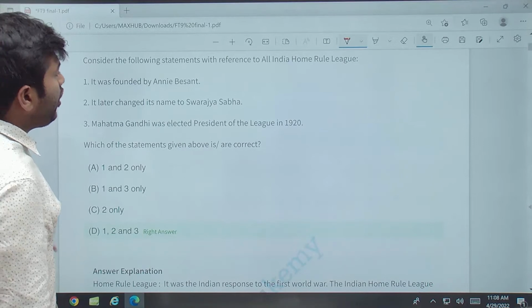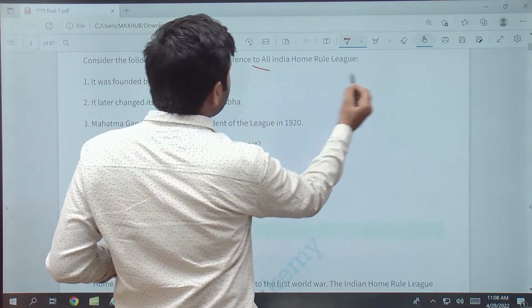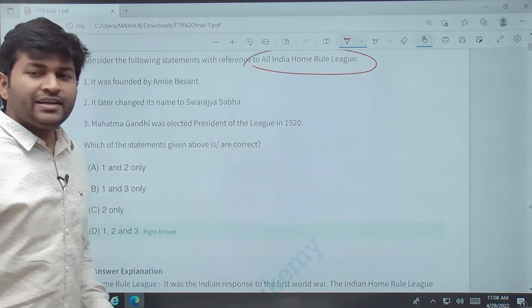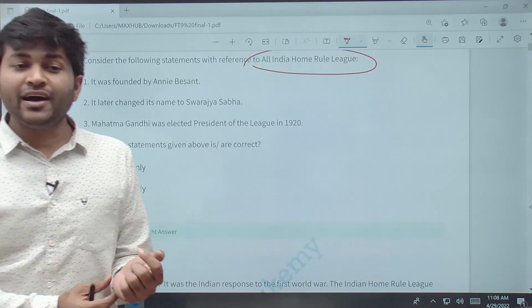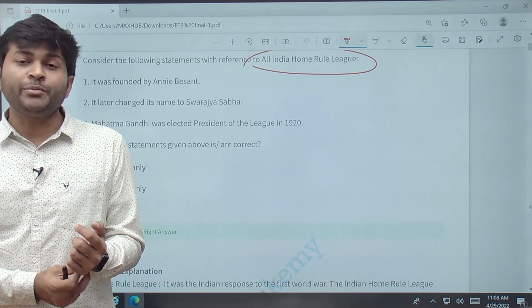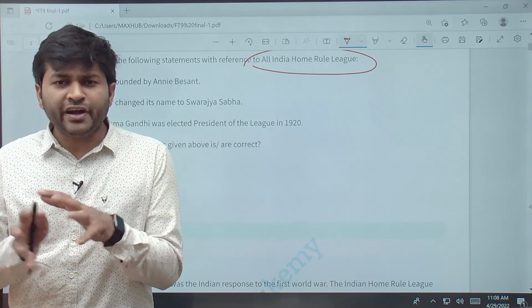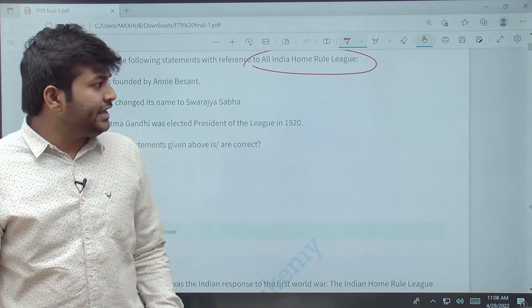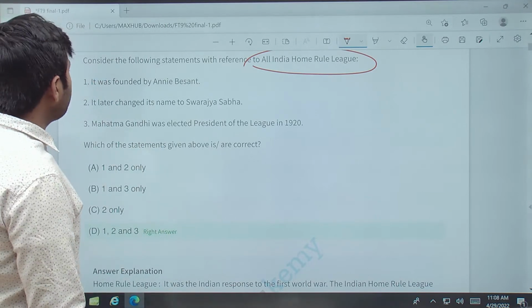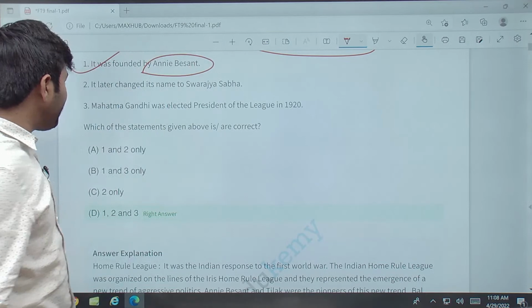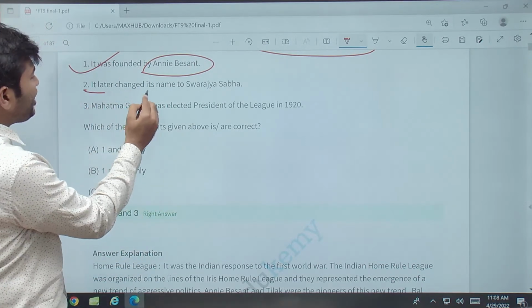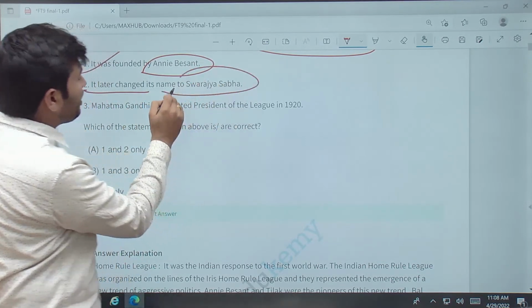Now, the third question is on the All India Home Rule League. 1916 is the time period. We see Annie Besant and Bal Gangadhar Tilak forming two important fronts of the All India Home Rule League. It was founded by Annie Besant. Yes, it was founded by Annie Besant. It later changed its name to Swaraj Sabha.